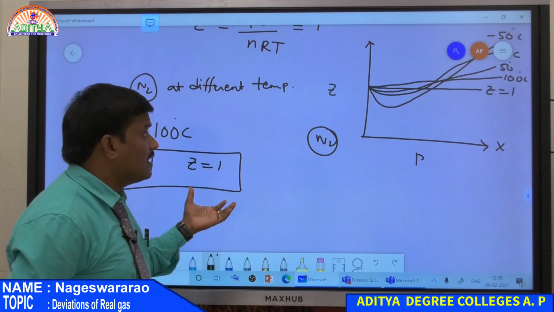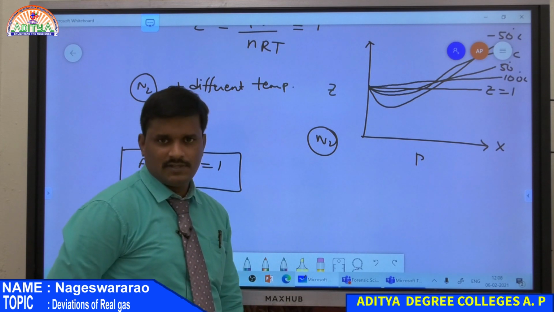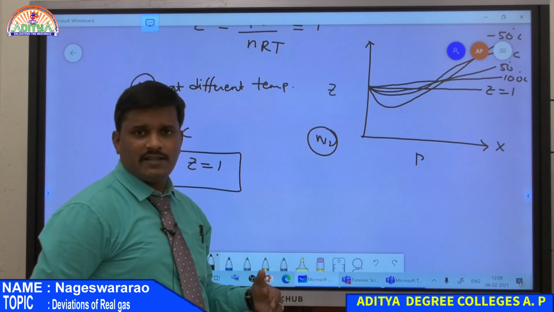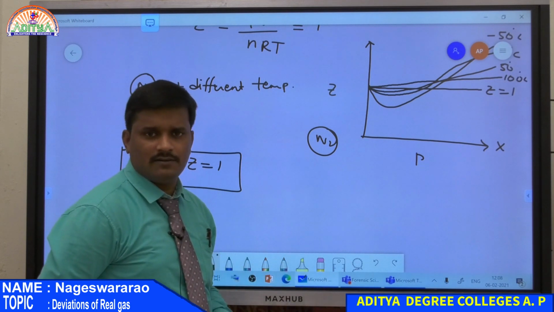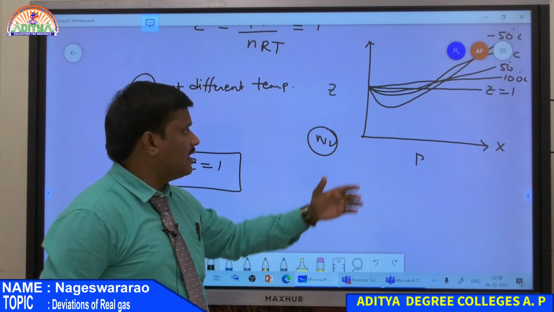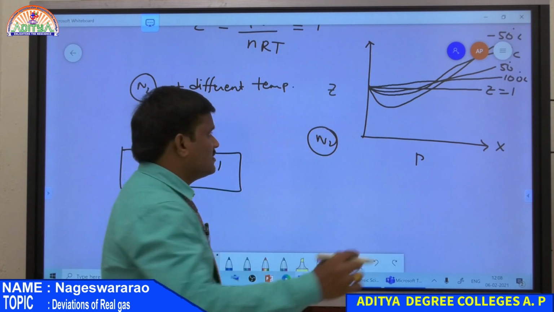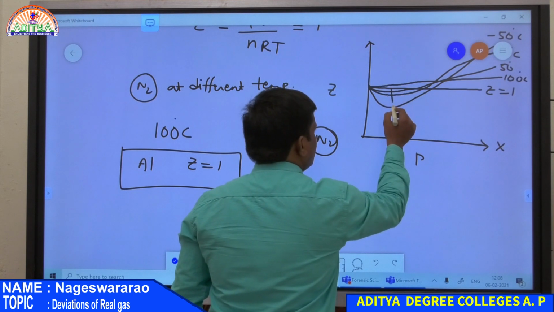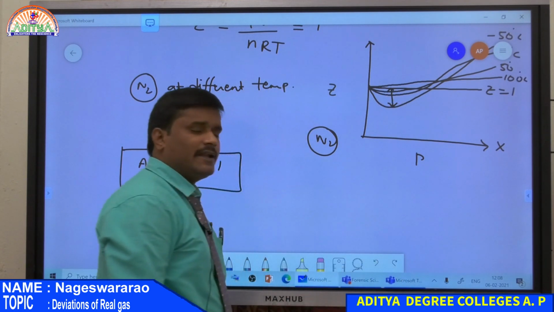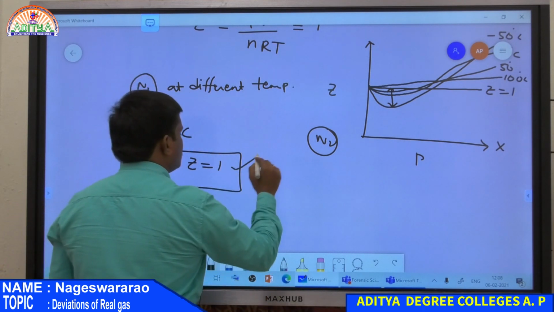So what does it mean? Nitrogen gas behaves as ideal at 100 degrees centigrade, whereas at 0, minus 50 or 50 degrees centigrade, the value of Z is less than 1. So there is a large deviation between Z equal to 1 and the actual Z, which may be less than 1. This is the difference between the value of Z for nitrogen gas at different temperatures, but at 100 degrees centigrade its value is equal to 1.